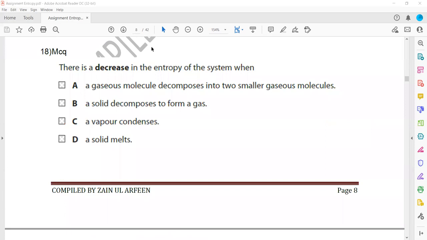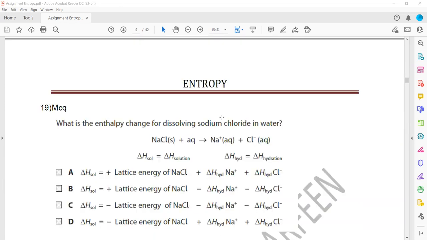In which case will the entropy of the system decrease? That is when the vapor condenses, because here gas is turning into liquid. A solid decomposes, so sublimation. Gaseous molecules decompose into smaller ones, so the number of molecules increases, entropy increases. But solid melts, so solid turns into a liquid. But in C, the entropy has decreased as the particles have a more regular arrangement compared to that of gas.